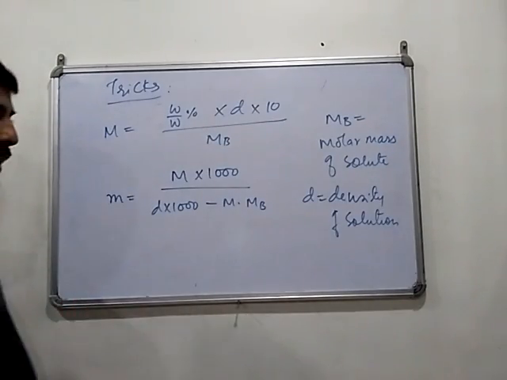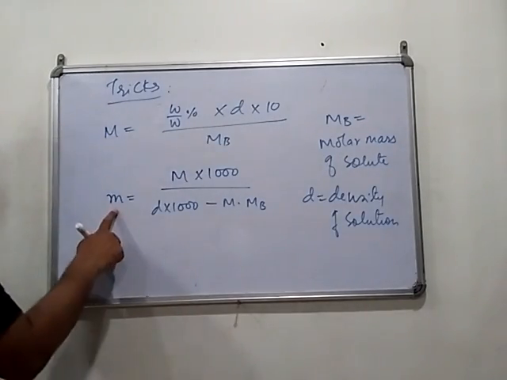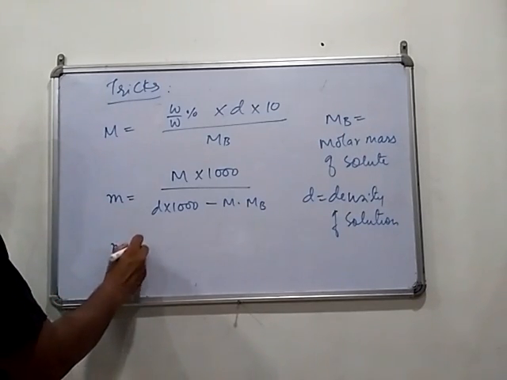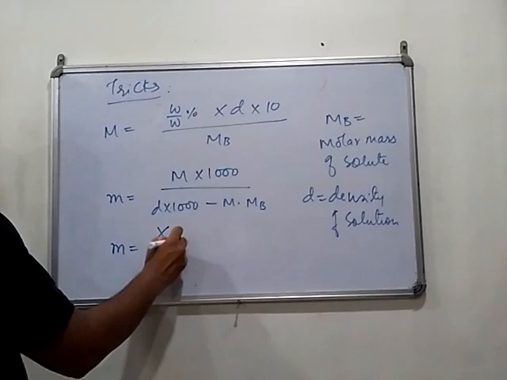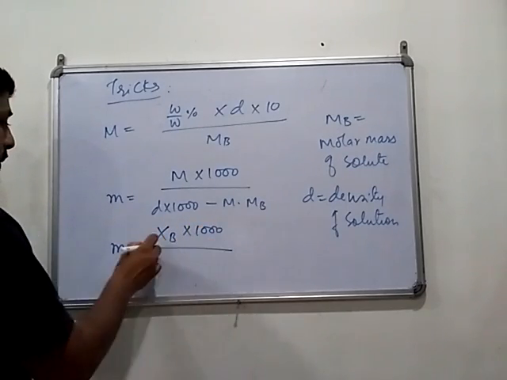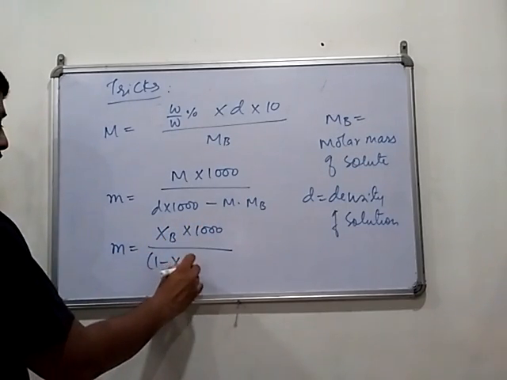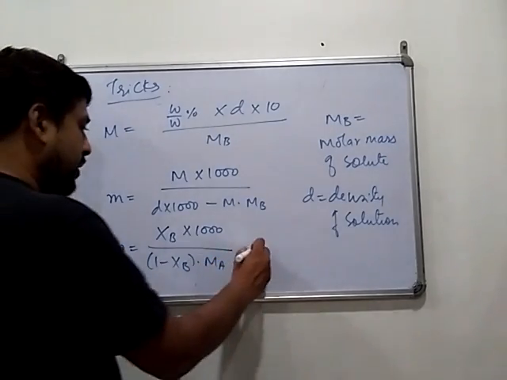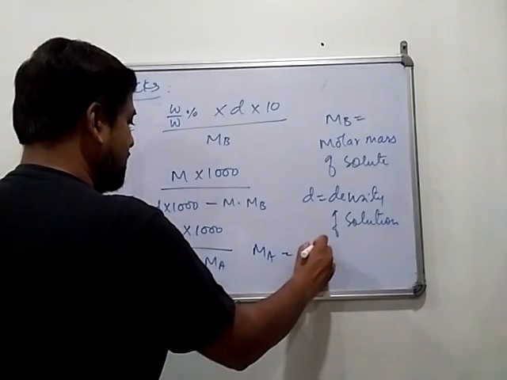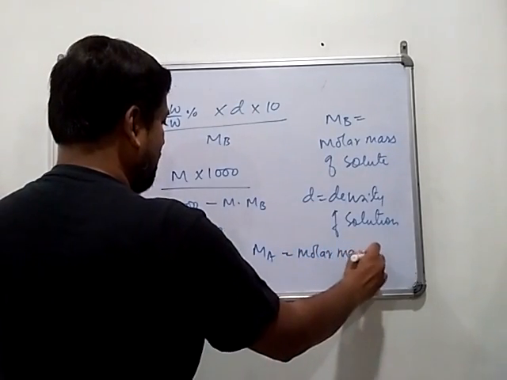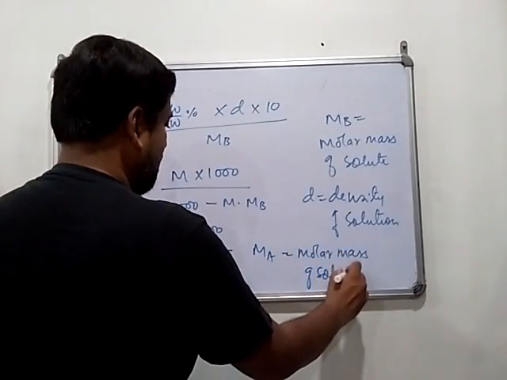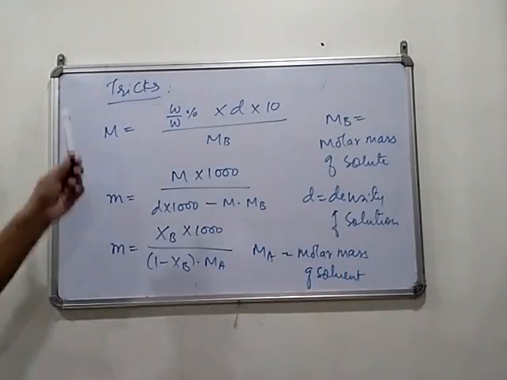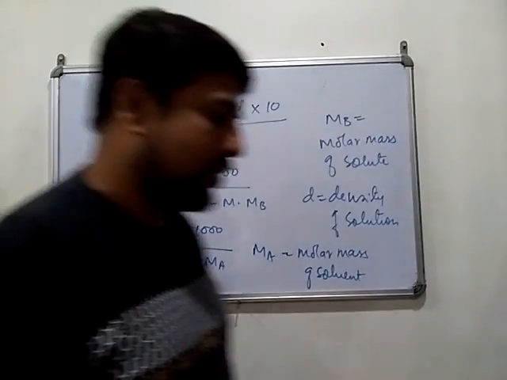Now relation between molality and mole fraction. Molality equals mole fraction of solute multiplied by 1000 divided by 1 minus x_B into molar mass of solvent, here M_A. M_A means the molar mass of solvent. So these are the relations between various concentration terms.